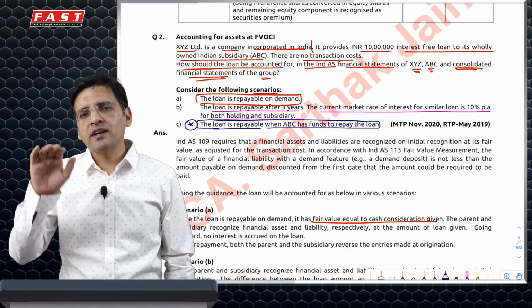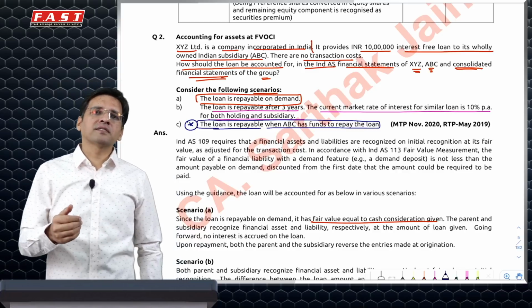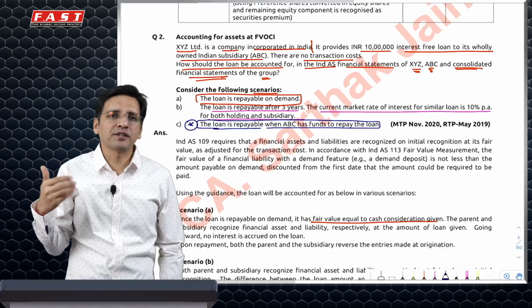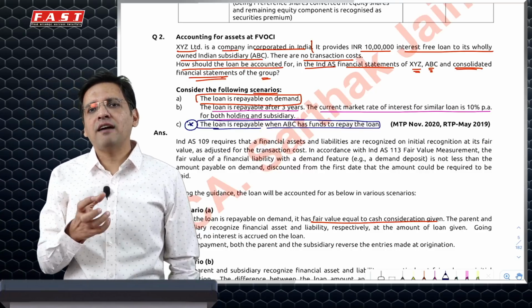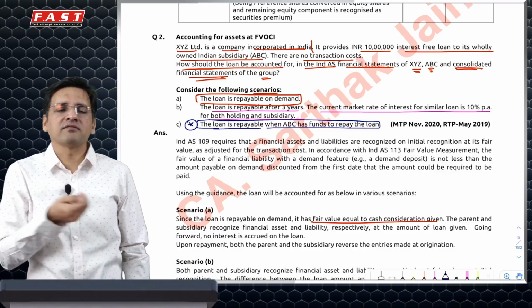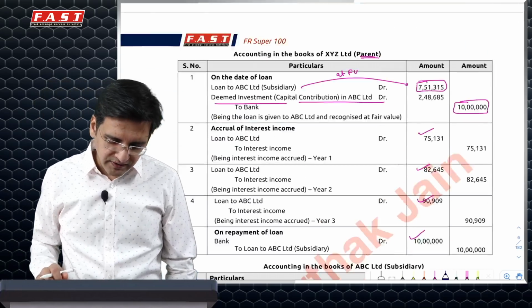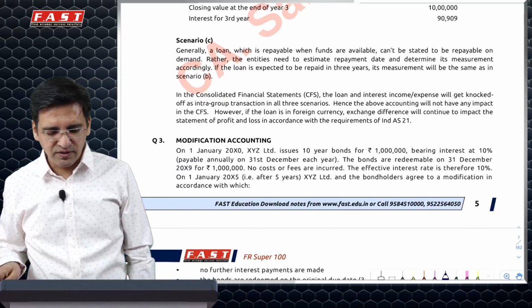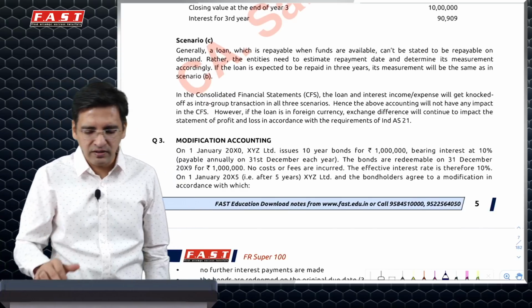In that case, we will not recognize it below face value. But if I say you pay me whenever you have funds to repay, it means that you have the choice to decide when you pay. In this case, I'll have to create an estimate as to when I expect to receive this money, and then based on that estimation of my cash flows, discount it at the market rate of 10% and calculate the present value. The difference will be treated as investment and equity in the books of the parent and subsidiary. In consolidated, it will get knocked off. They've just given an explanation here of what you'll have to do. You'll have to do an estimation, and then based on that, do your calculation. If you estimate to recover it in 3 years, then the calculation would be similar to B, as they have illustrated here.